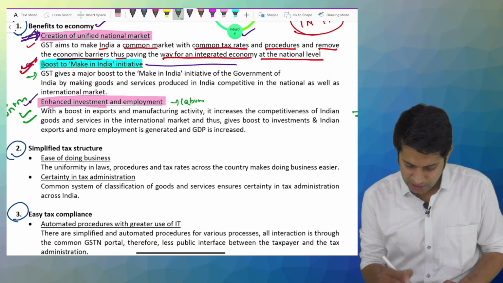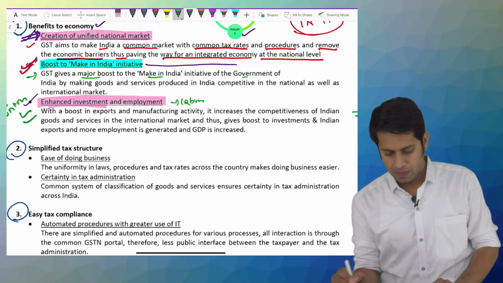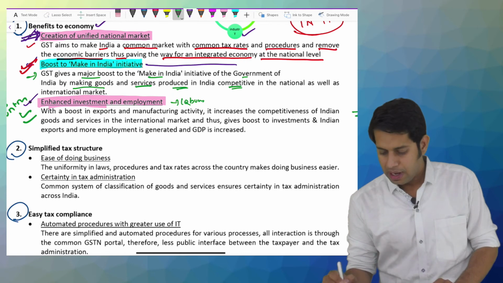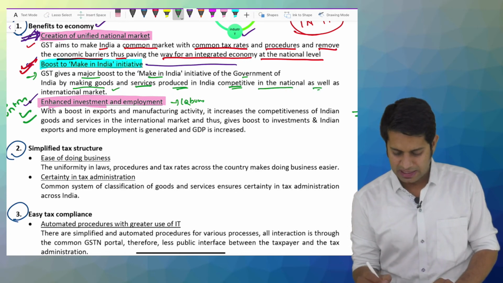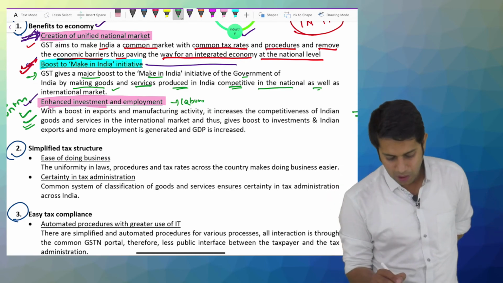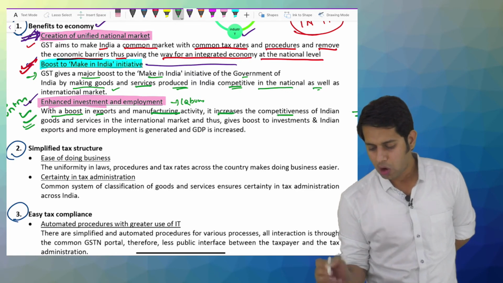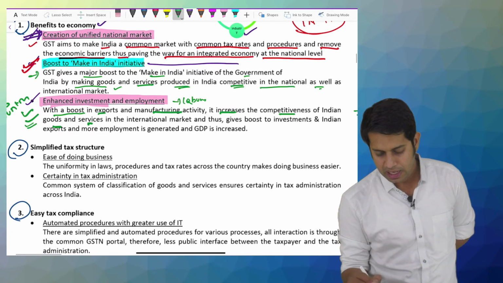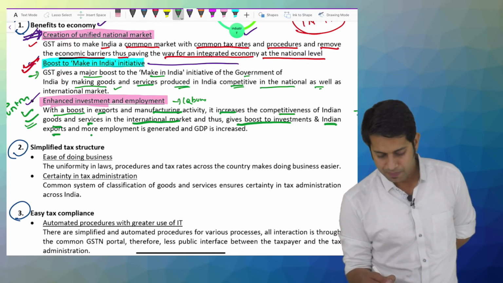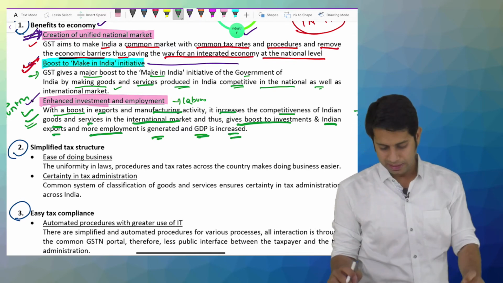Okay, what is this point talking about? A boost to Make in India. GST gives a major boost to the Make in India initiative of the Government of India by making goods and services produced in India competitive in national as well as international markets. Then, enhanced investment and employment. With the boost of exports and manufacturing activity, it will increase the competitiveness of Indian goods and services in the international market, and thus give a boost to investments and Indian exports, and more employment is generated and GDP will also increase.